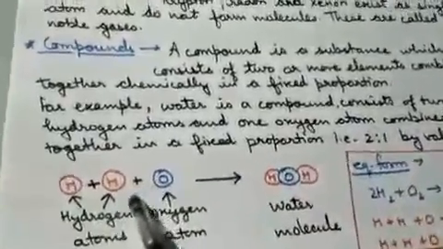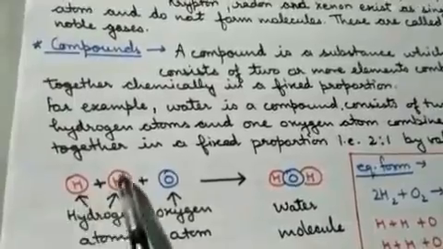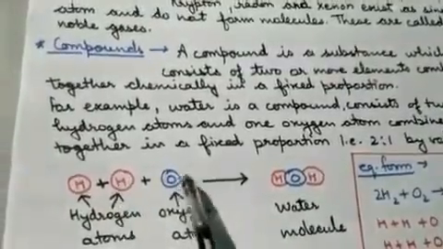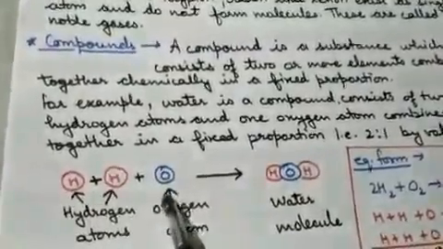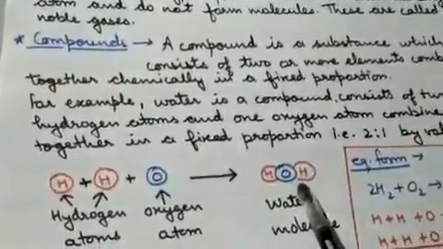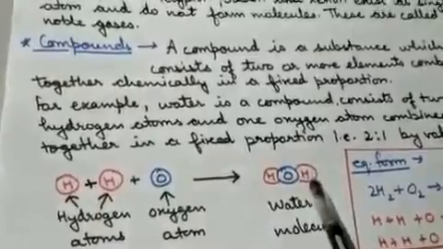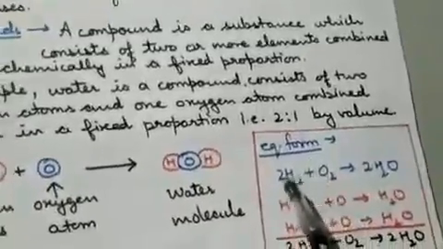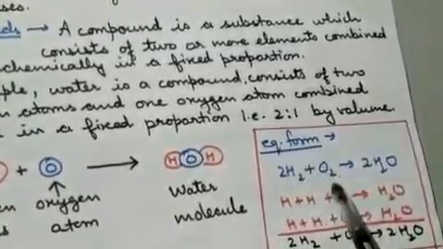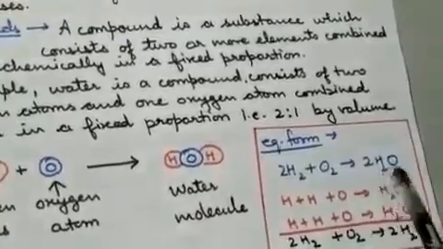Now in this diagram you can see this is one atom of hydrogen, this is another atom of hydrogen, and this is one atom of oxygen. When all these atoms combine together, they form a molecule of water. So what is the formula of water? H2O. So this is the diagrammatic representation. In equation form we can write 2H2 plus O2 forms 2H2O.